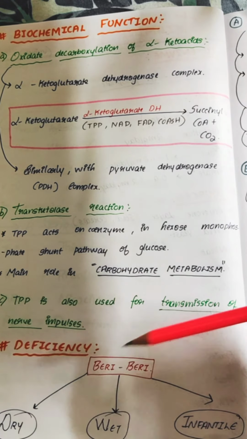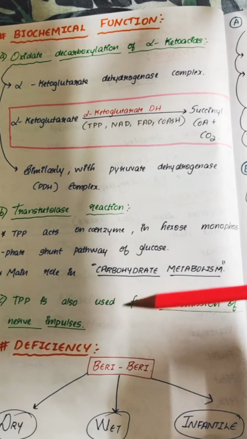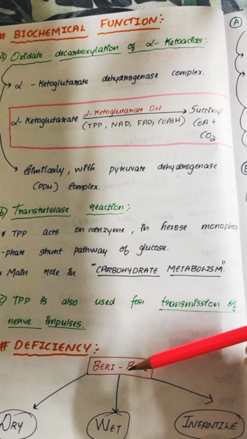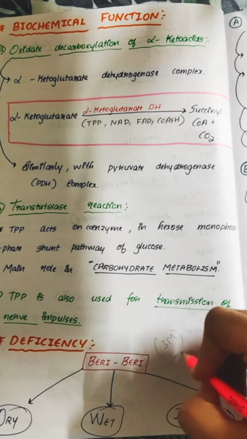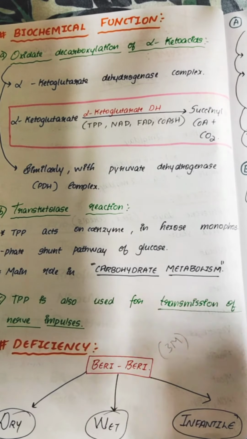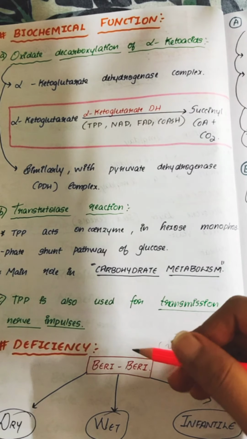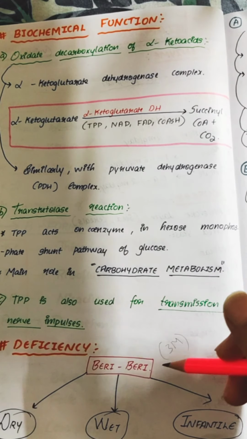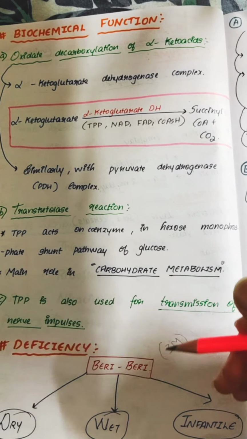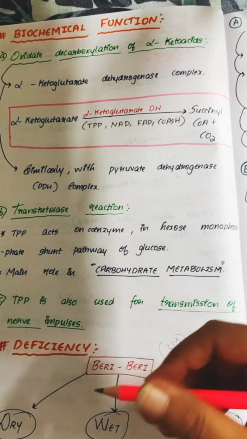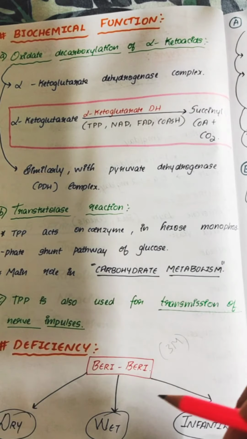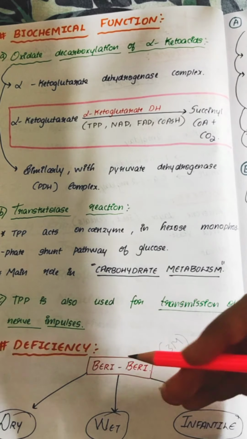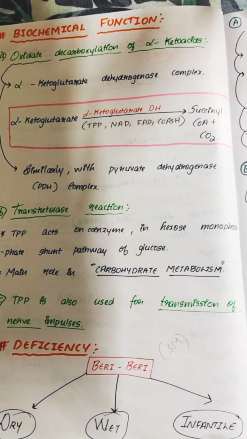Deficiency of B1, that is thiamine. What happens in the deficiency of thiamine? This is a very important 3-mark question. So this is frequently asked in examinations. So deficiency usually causes beriberi. In the beriberi disease, there are 3 main types: dry beriberi, wet beriberi as well as infantile beriberi. So we look at these 3 types of beriberi in detail.